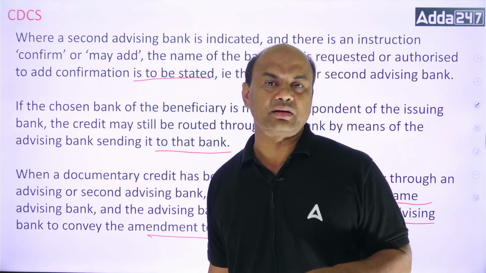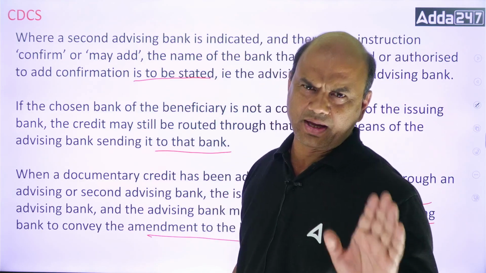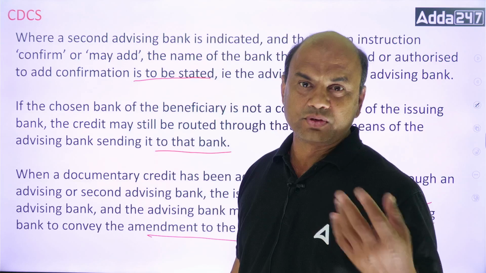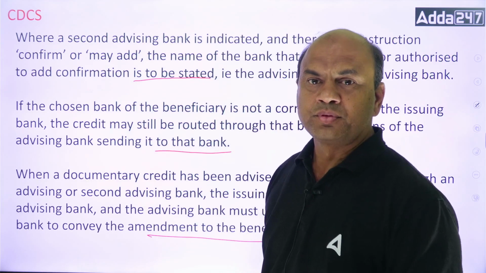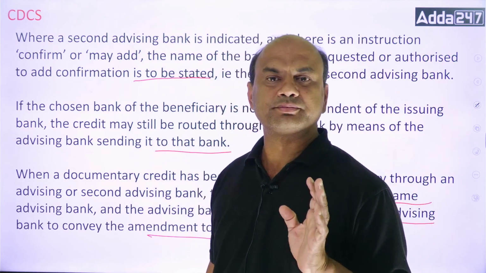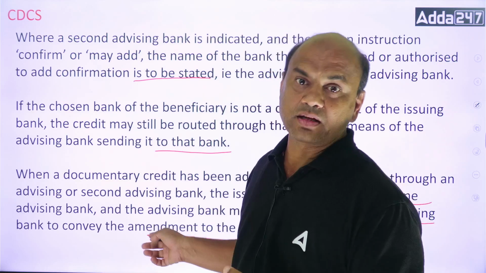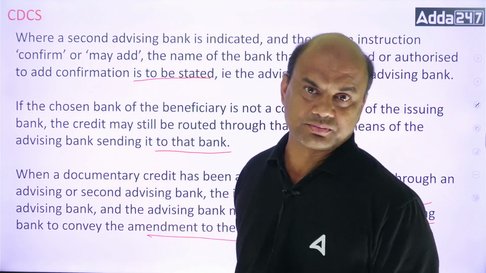If you are using bank A, bank B, first bank, second advising, you must use the same route for sending the amendment also.